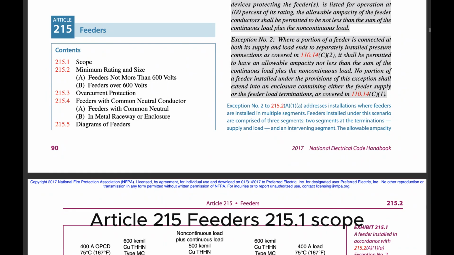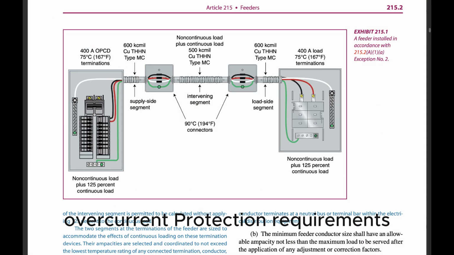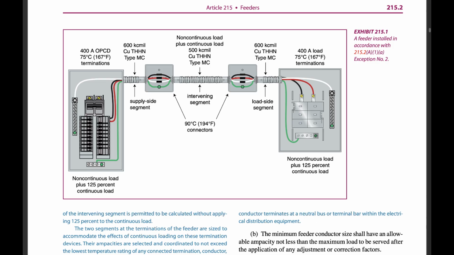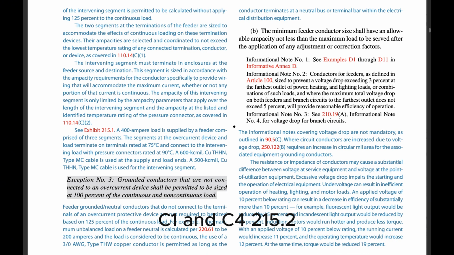Article 215. Feeders. 215.1 Scope. This article covers the installation requirements, overcurrent protection requirements, minimum size, and ampacity of conductors for feeders. Exception: feeders for electrolytic cells are covered in 668.3(C)(1) and (C)(4).